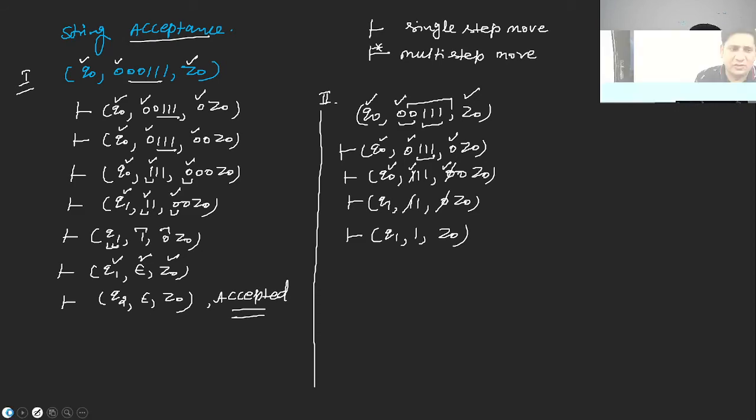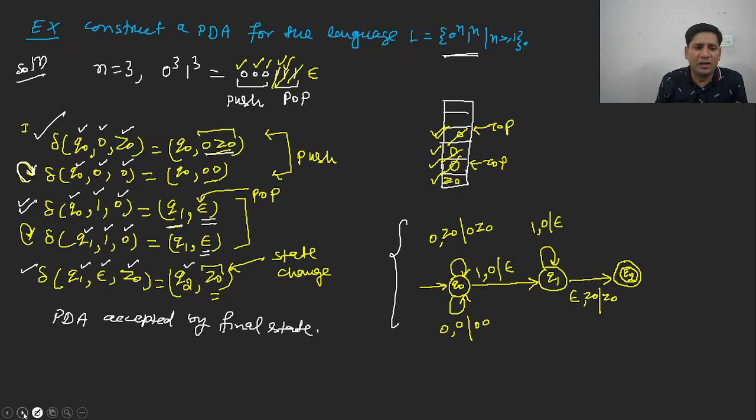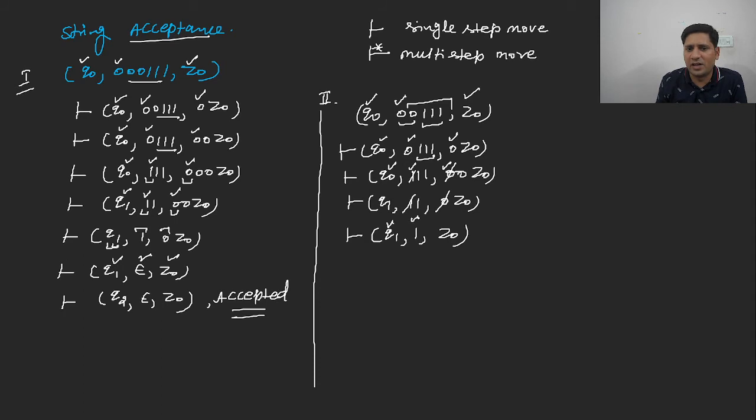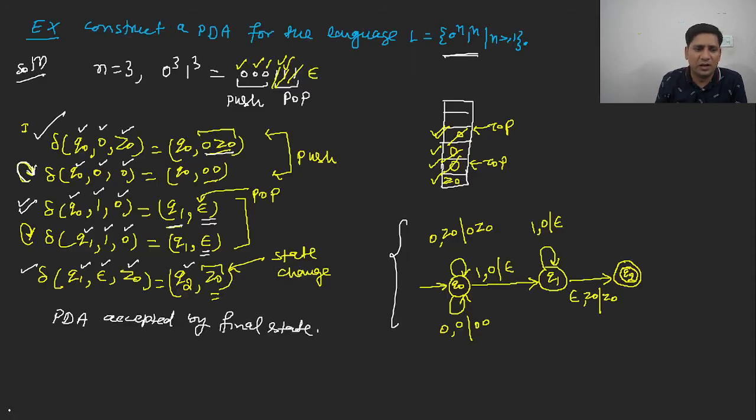Now let us see. Do we have any transition where Q1 is the current state, 1 is the input, and Z node is the topmost symbol? Let us see over there. We don't have any such transition function in the transition diagram. We can represent with the help of this or with the help of this. Both are the same.